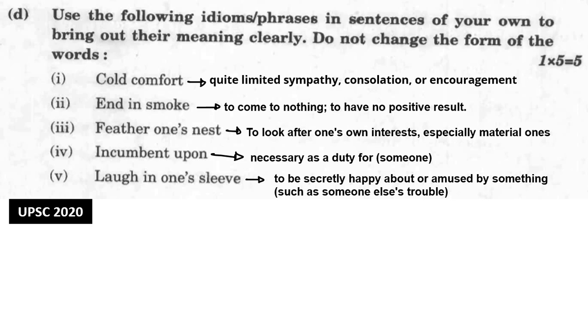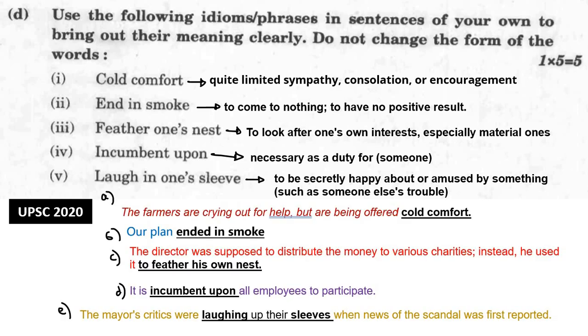Next is incumbent upon. It means something which is necessary, like a duty for somebody. Laugh in one's sleeve. To be secretly happy when somebody else is in trouble. Right? That is laugh in one's sleeve. Now let's frame sentences. Cold comfort. Cold comfort means when you have very little sympathy or no sympathy for somebody.